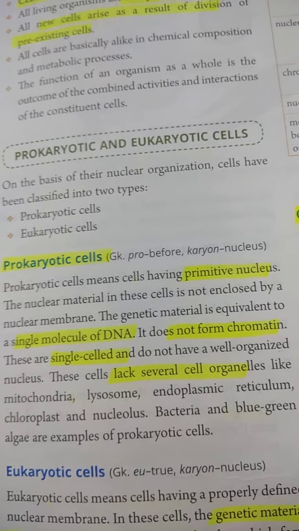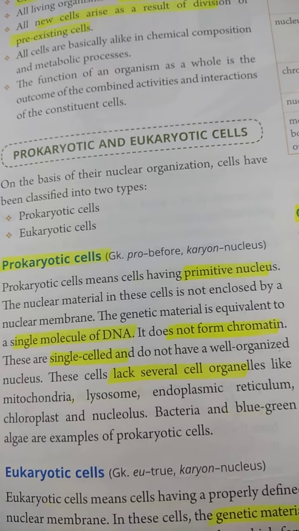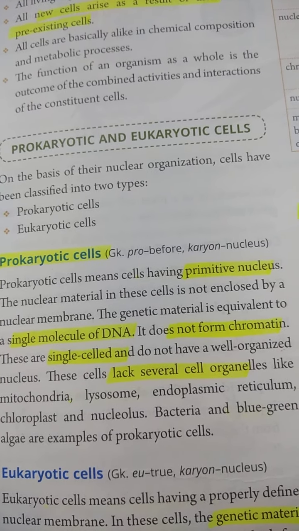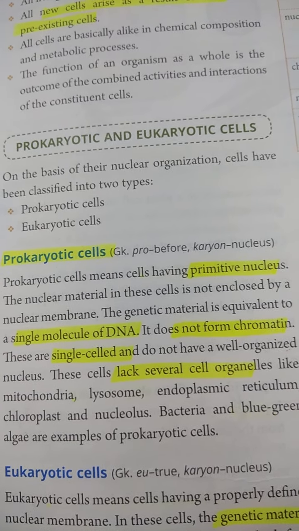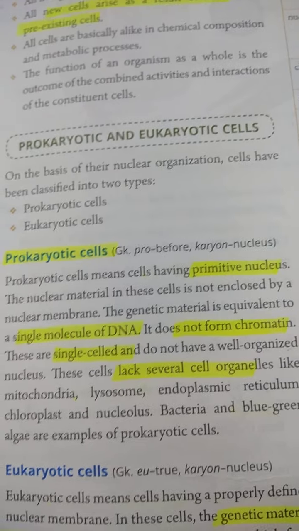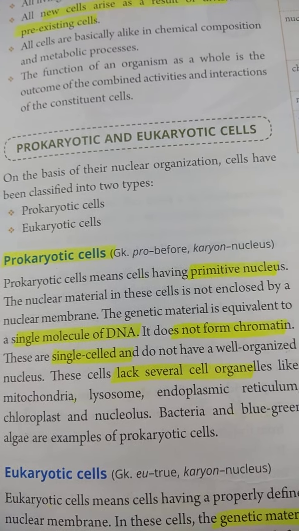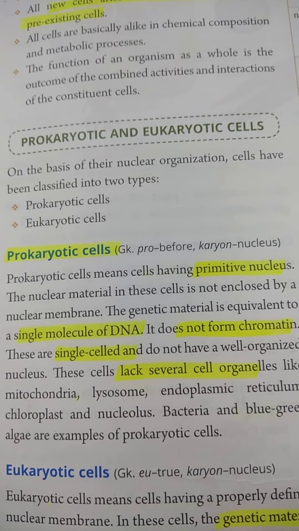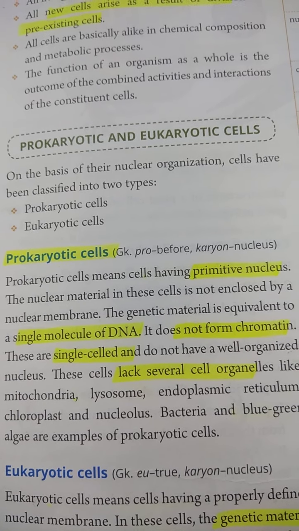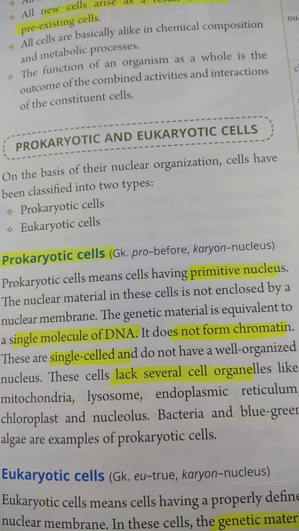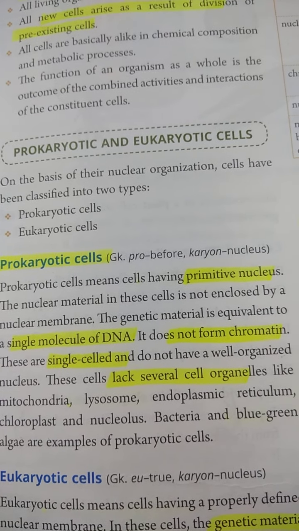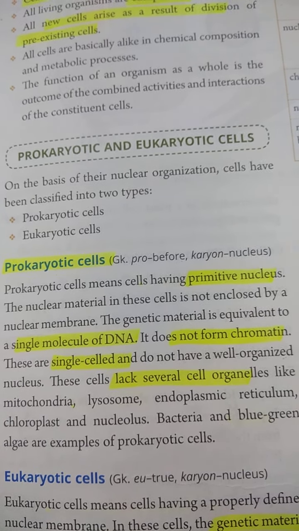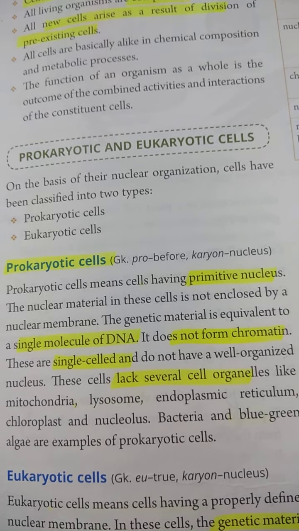Means all the cell organelles are not there. Like we discussed in the lower classes, animal cells and plant cells have so many cell organelles inside. These cell organelles are absent in the prokaryotic cells, like mitochondria, ribosome, endoplasmic reticulum, chloroplast, nucleolus. They all are absent or lacking in the prokaryotic cell. Bacteria and blue-green algae are examples of prokaryotic cells.